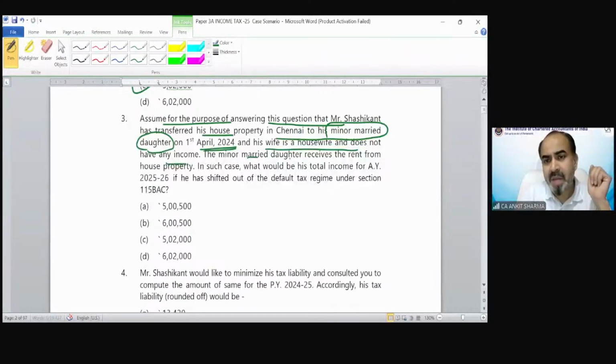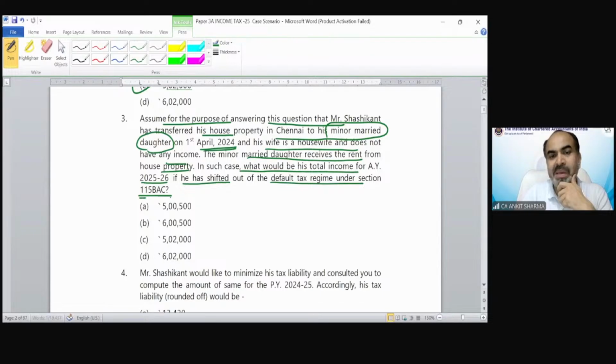The minor married daughter received the rent from the house property. In such case, what would be his total income for assessment year 25-26? If he has shifted out of the default tax regime under section 115 BAC, so that means he is under the optional tax regime in this scenario, then you have to give the answer.